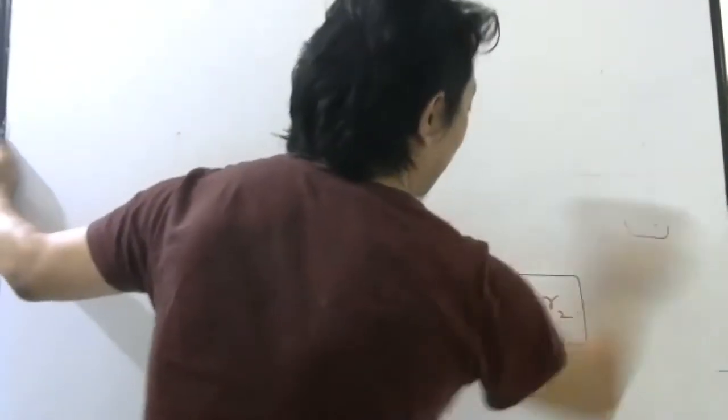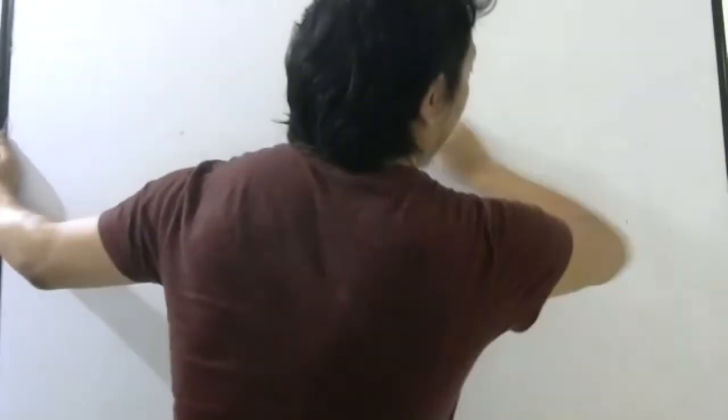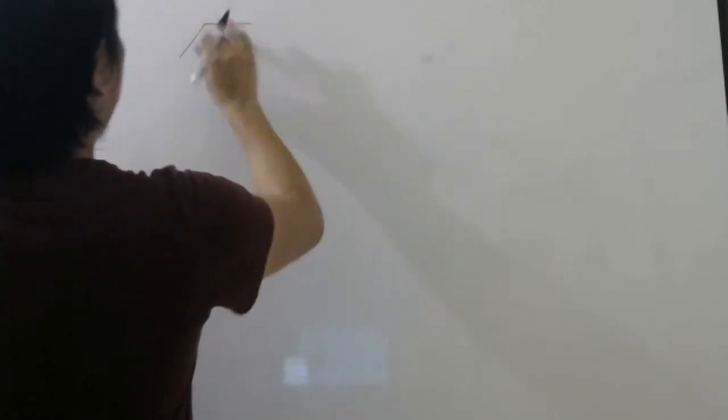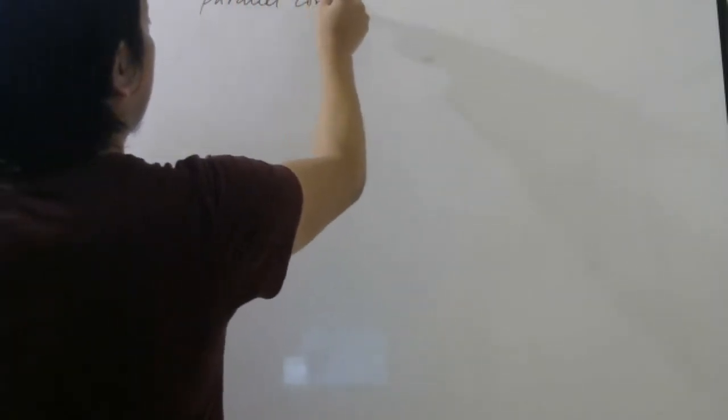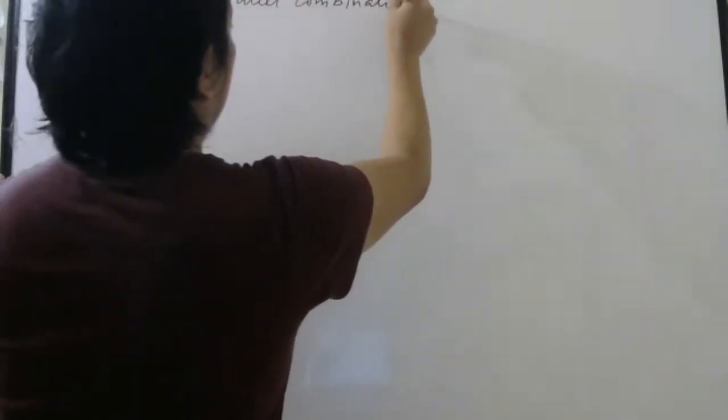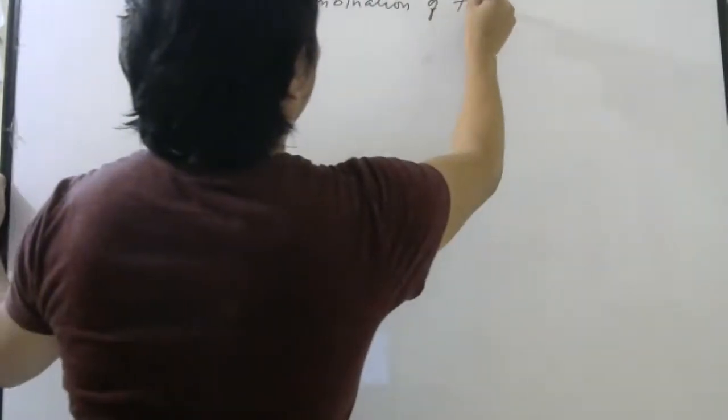Now comes a very interesting one, and that is parallel. So look carefully. The parallel one is slightly lengthy. The topic is parallel combination of two cells.